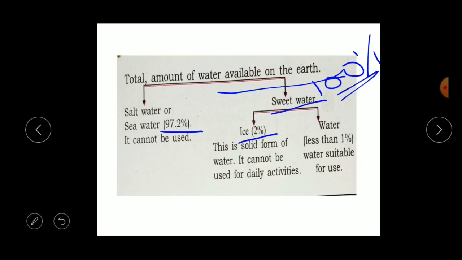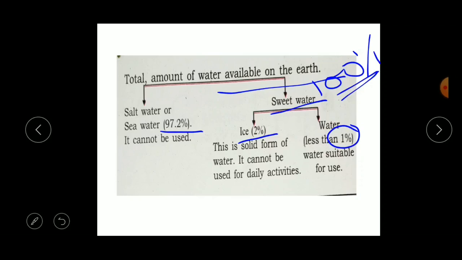Can we wash our face by using ice? No. Can we drink ice? No, right? So this is in the form of solid. The ice is in the form of solid, so we cannot use it for our daily activities. Next, the remaining 1% of water is suitable for use. So the remaining only 1% of water is what we are using now.